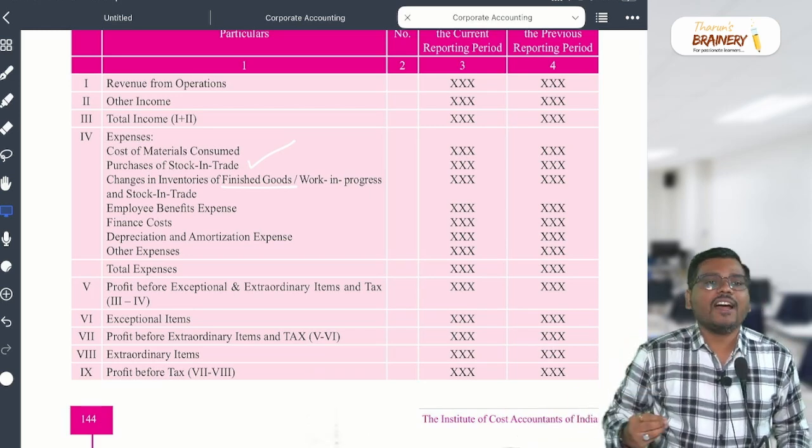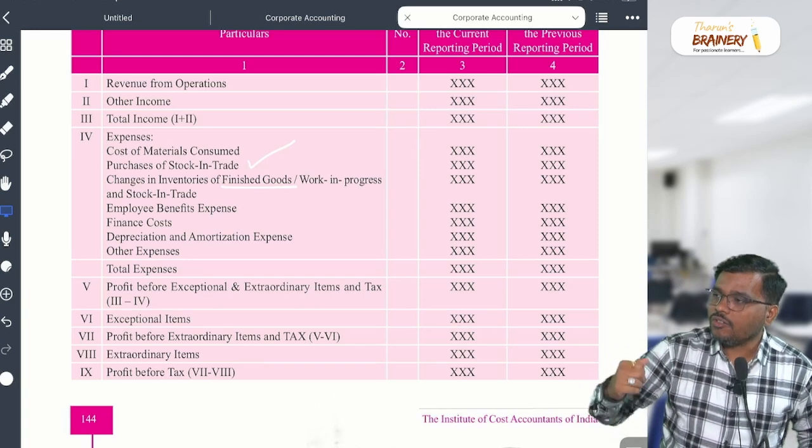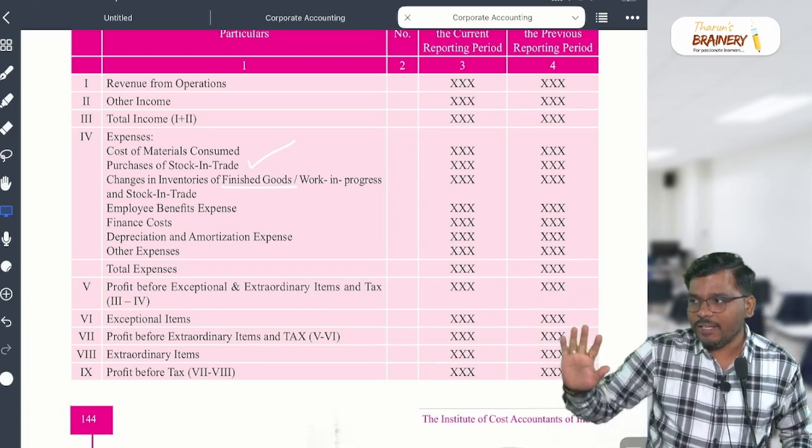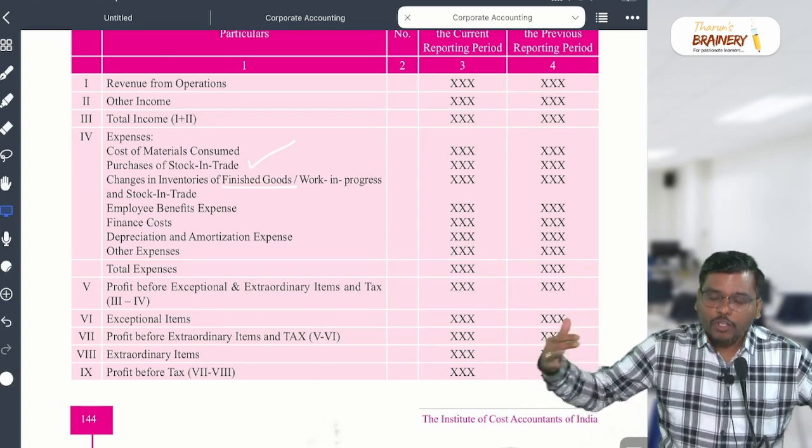Because bank charges is a charge by the bank. It is not a part of interest. So it will come under where, sir? Other expenses. Whoever said other expenses, you are absolutely right. So clap for yourself.